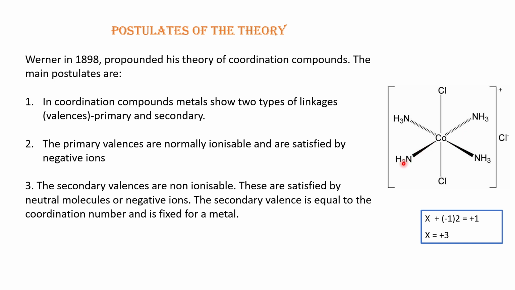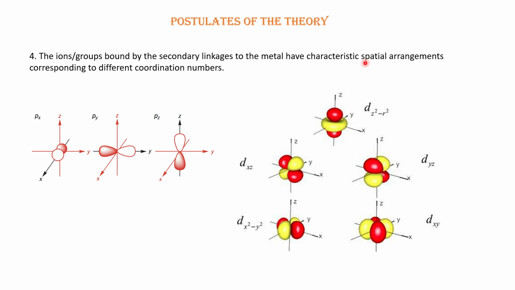If we consider this one as the x axis, both ammonia ligands are on the x axis, both other ammonia on the y axis, and these two chloride ligands are on the z axis. So they are making a particular three-dimensional structure or geometry, and that is called spatial arrangement.